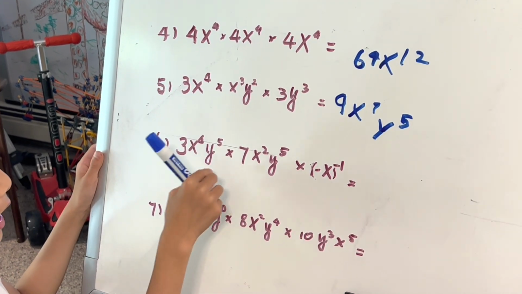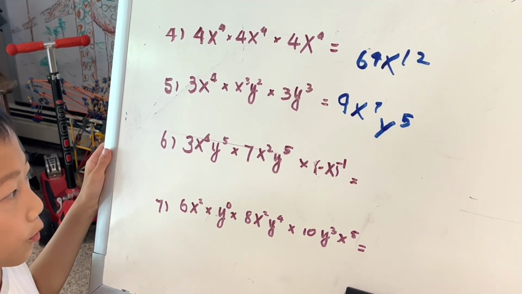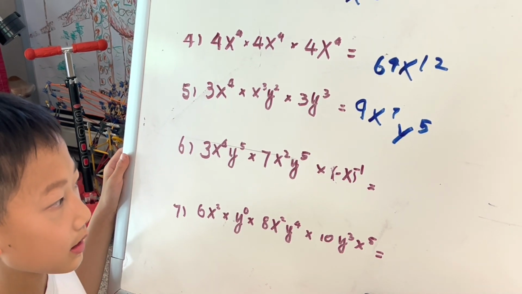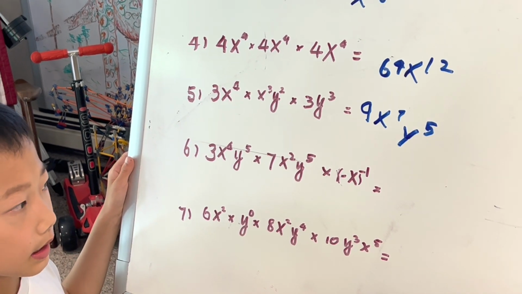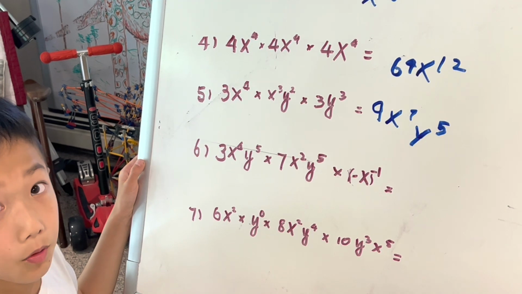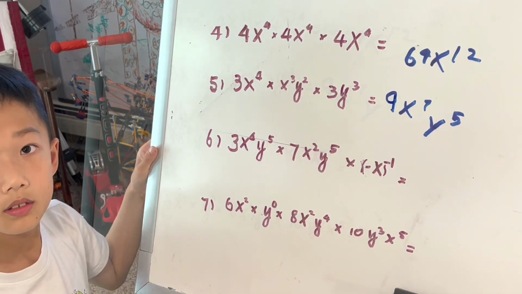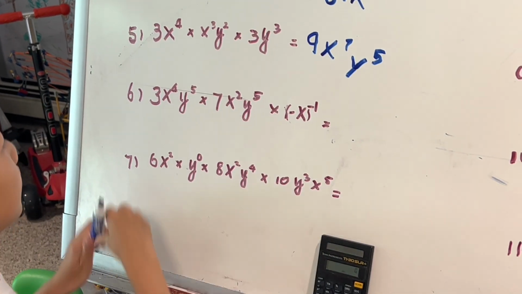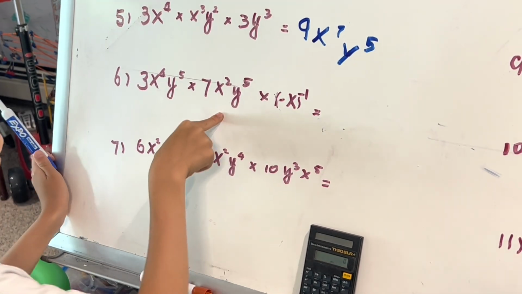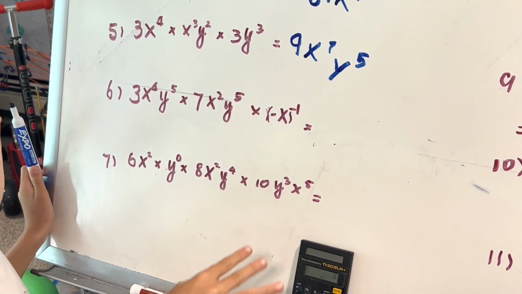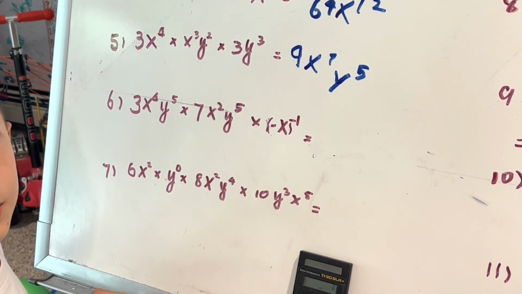3x to the power of 4 y to the power of 5 times negative 7x squared y to the power of 5 and x to the power of negative 1, which just equals x. So what I can do is x to the power of 4 times x squared equals x to the power of 6, minus 1 equals x to the power of 5.